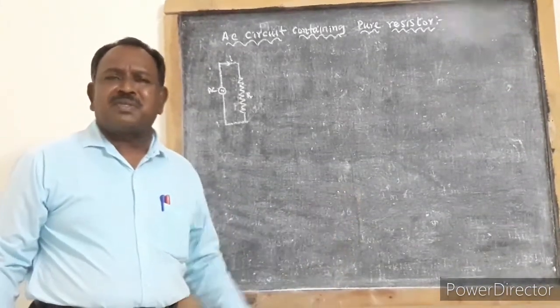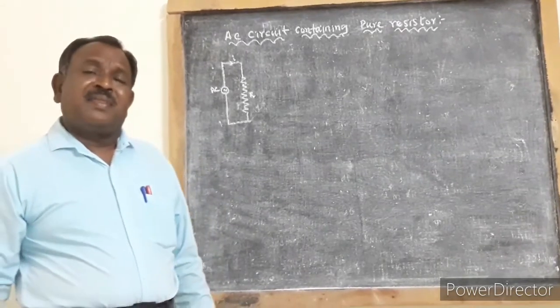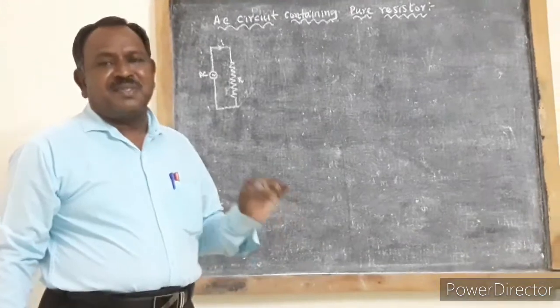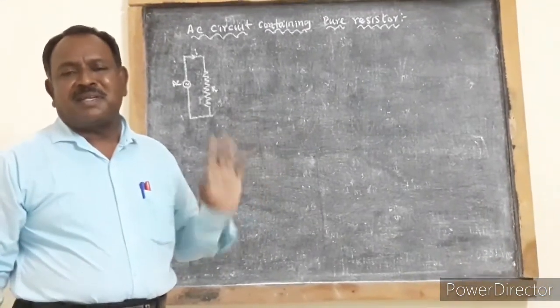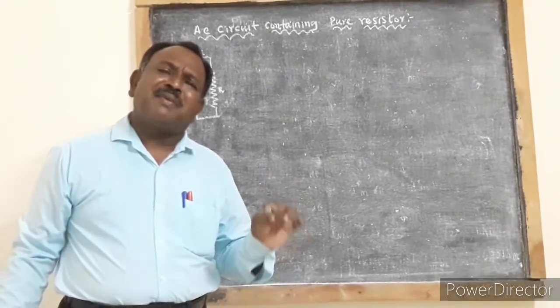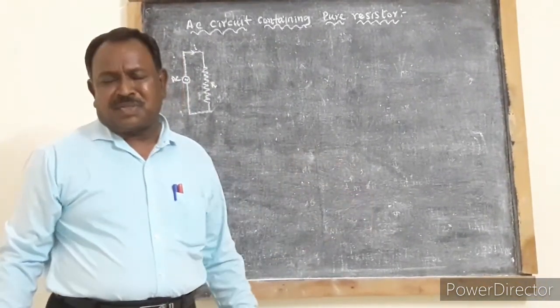Already we have seen what is called phasor diagram. So phasor diagram will have more number of phasors. Each phasor will represent current and voltage. They will also tell about the phase relation between current and voltage in an electrical circuit.